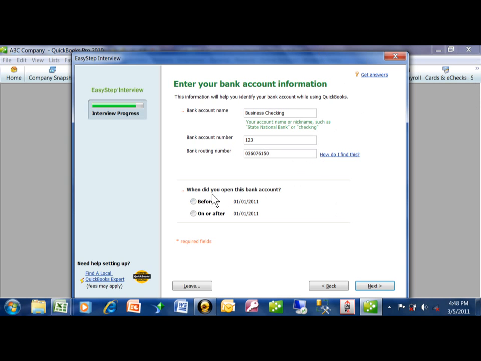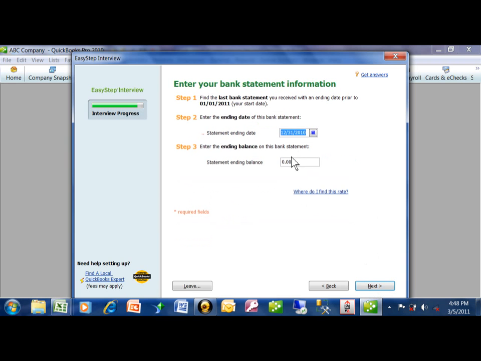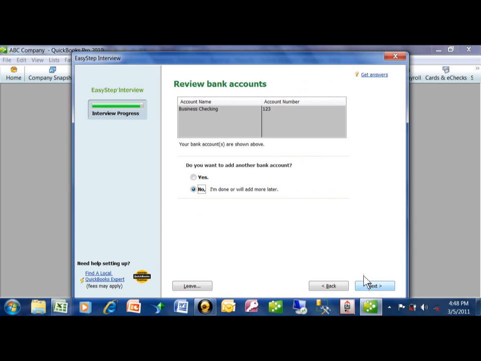When did you open up this account? Before January 1st, okay. You can put a balance in. So let's say that the current balance is $10,000. This is a round number. And it says, do you want to have another banking account? I'll say no. You could have as many as you wanted to.